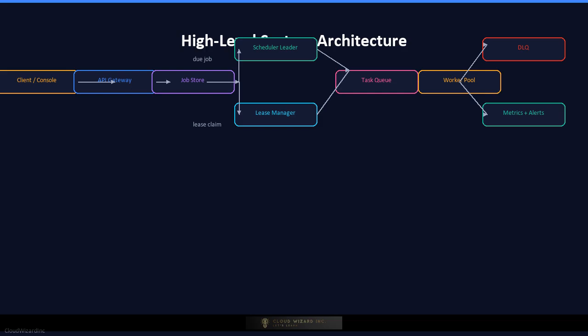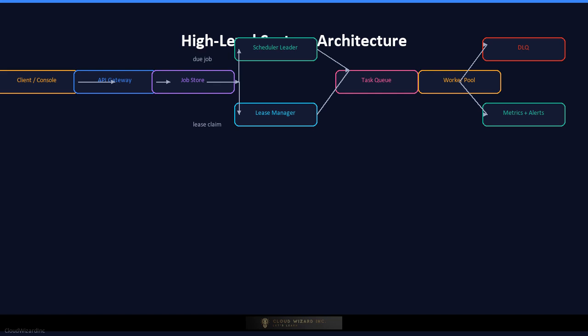Here is the high-level system architecture. On the left, clients interact with the scheduler through an API and a web console to create, update, and monitor jobs. The API writes job definitions into a durable job store, typically a relational database with strong consistency. A scheduler leader, or a set of scheduler partitions, periodically scans the job store for jobs that are due. When a job is due, the scheduler claims a lease for it and places an execution task into a distributed queue. Worker instances pull the queue, execute the job, and report the result.